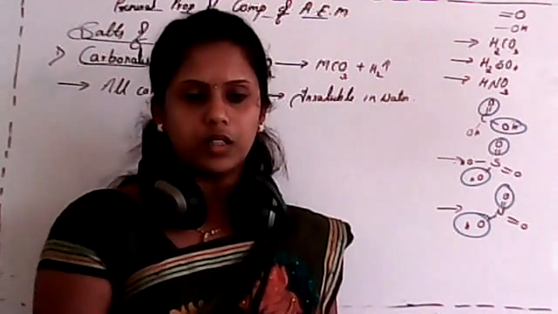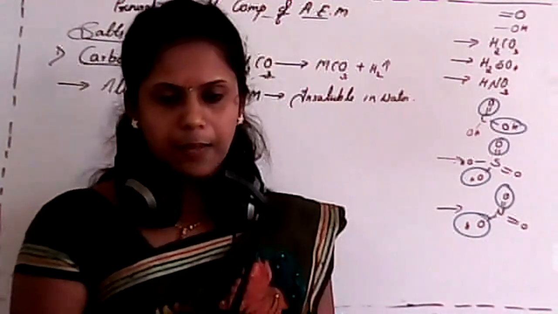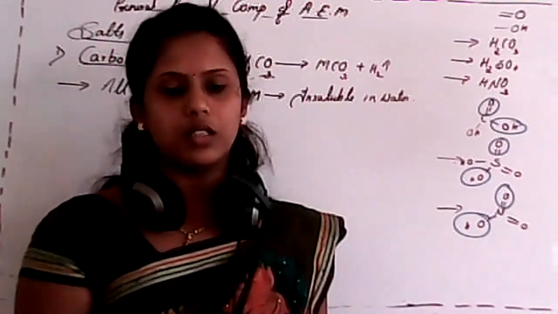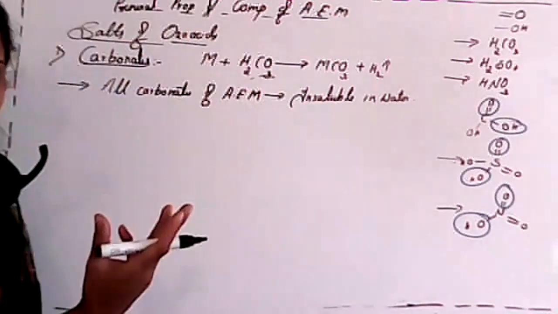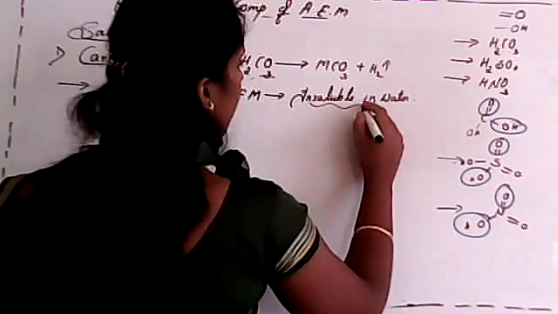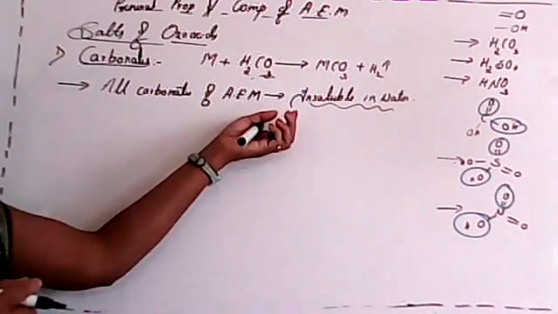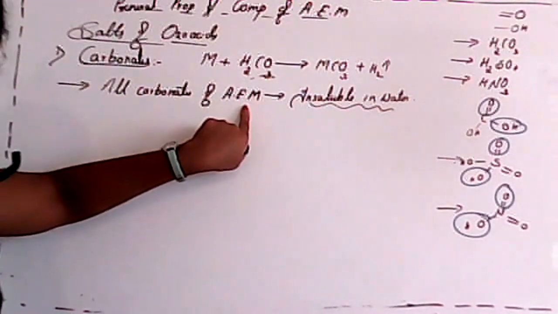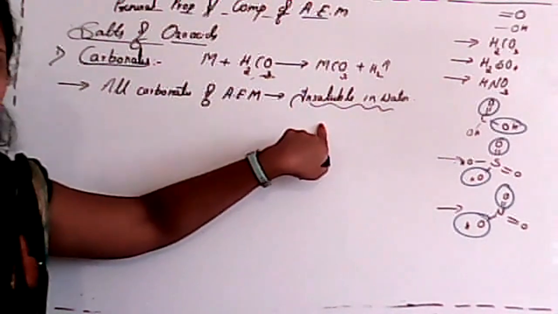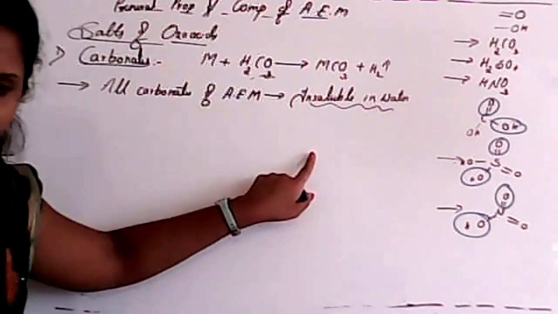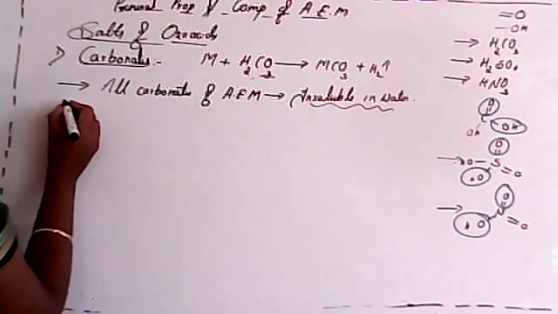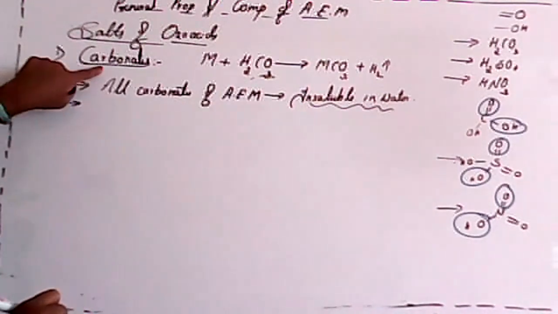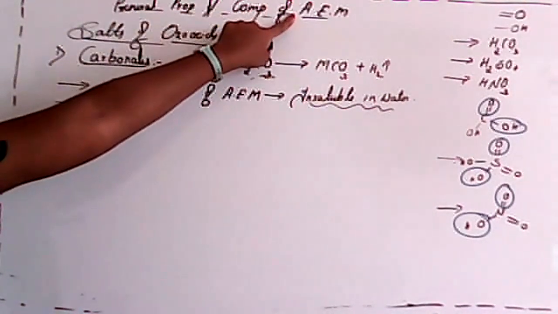Limestone is insoluble in water. So that's how we can remember it. All carbonates of alkaline earth metals are insoluble in water. Is it clear? The second thing: how can you prepare carbonates of alkaline earth metals?